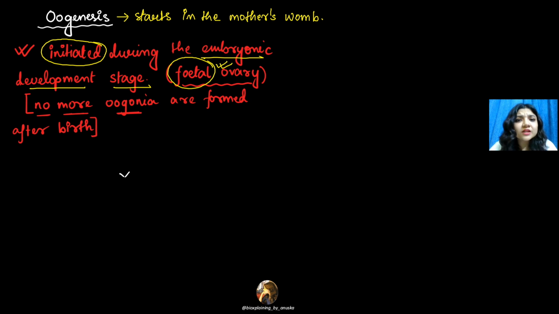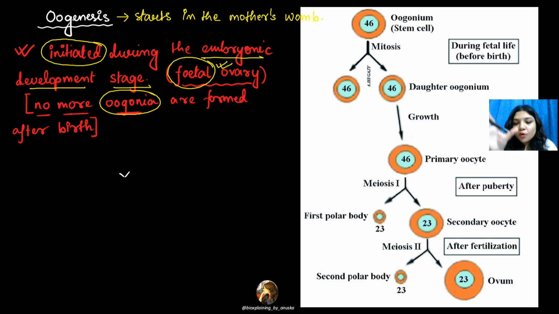Okay, so all the ovum that needs to form, that is the total number, will be formed in the fetal ovary only. After birth, no new oogonia will be added there. No more oogonia are formed after the birth. Whatever has to be formed will be formed there. Right? So this is the overall process. Now let's understand it one by one, step by step.